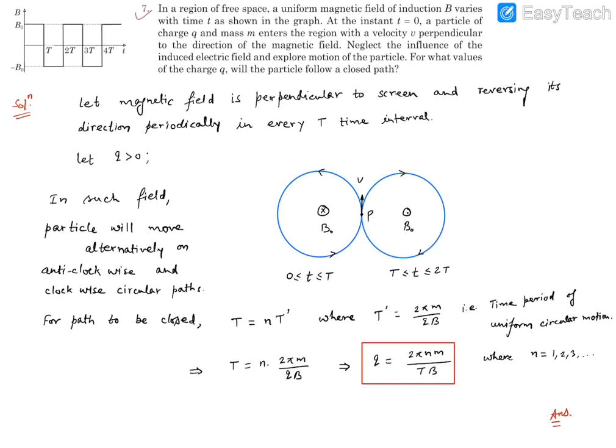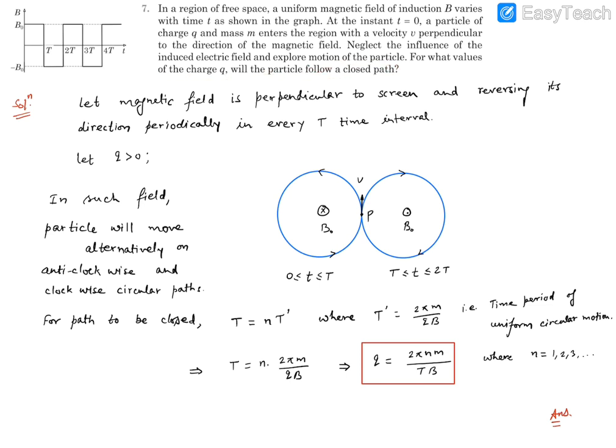Let's consider the seventh problem. The problem reads: in a region of free space, a uniform magnetic field of induction B varies with time as shown in this figure. At t equal to 0, a particle of charge q and mass m enters the region with a velocity v perpendicular to the direction of the magnetic field. Neglect the influence of the induced electric field and explore the motion of the particle. Then, for what values of charge q will the particle follow a closed path?